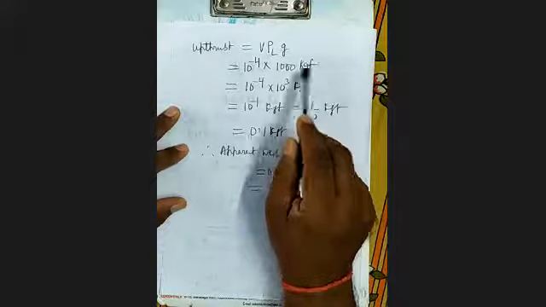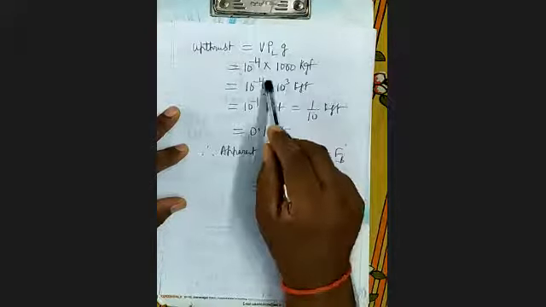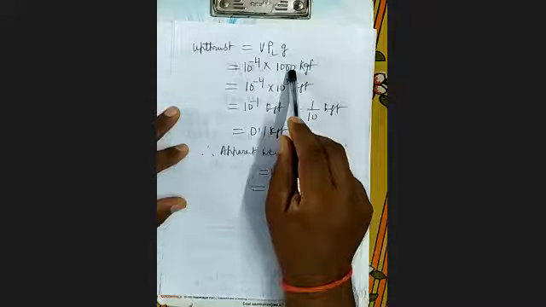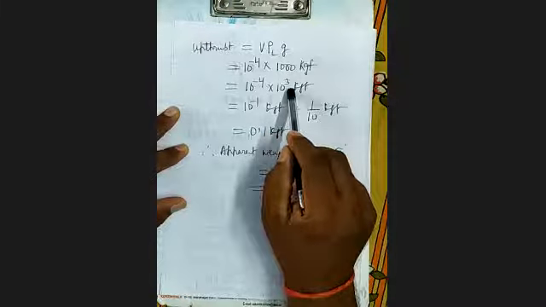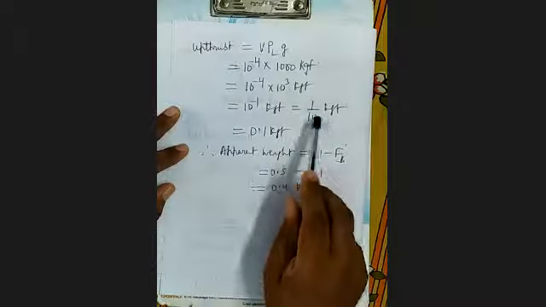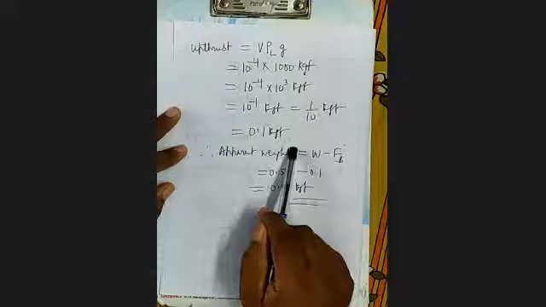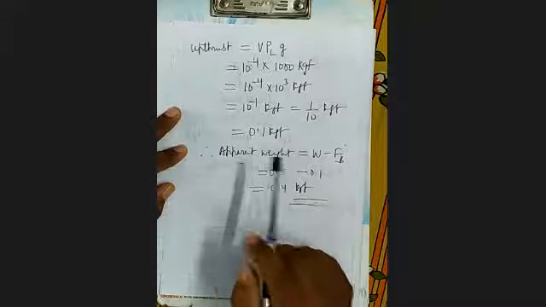Why kgf? Because everything is in the SI unit. So 10 to the power minus 4 and 1000 means 10 to the power 3. So it will be 10 to the power minus 1 kgf, that is 1 upon 10 kgf, that is 0.1 kgf.